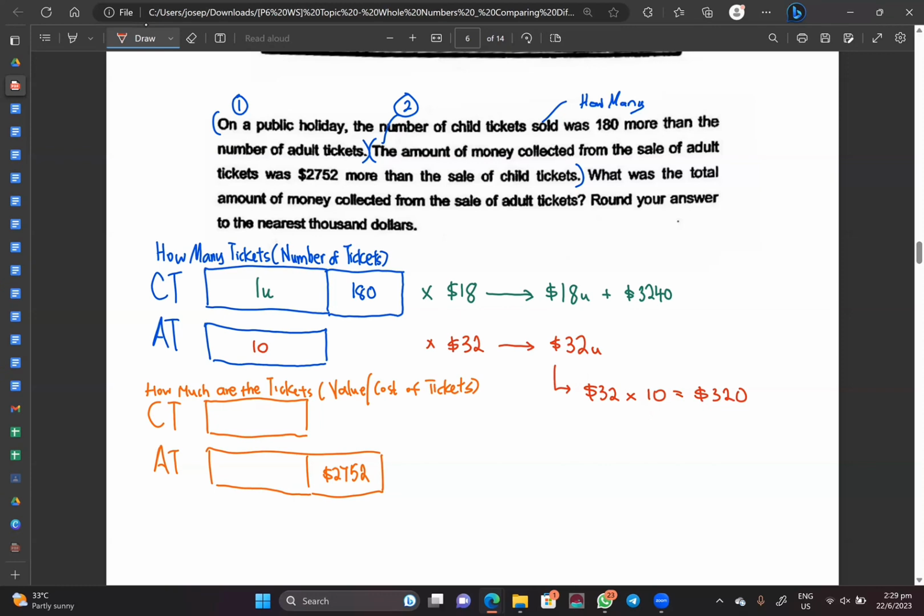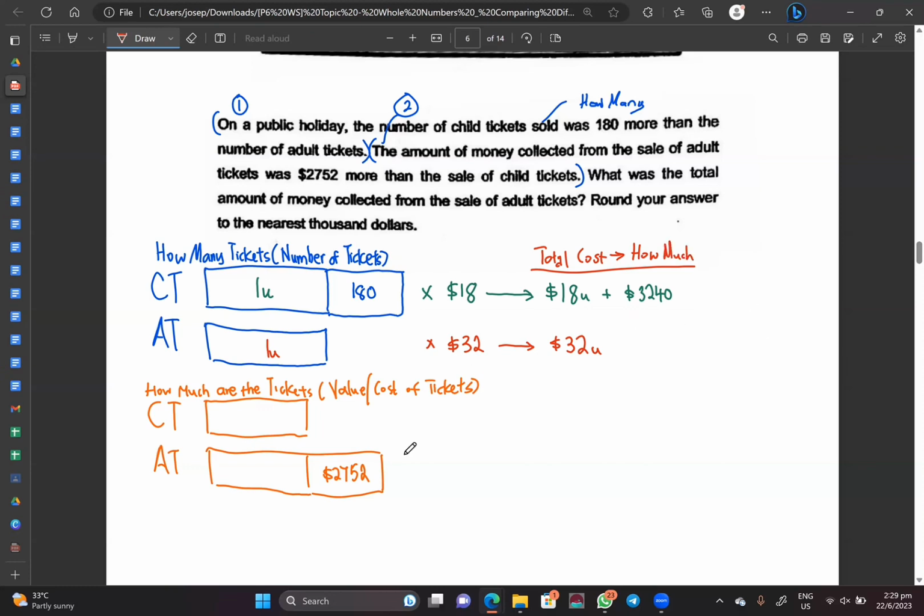That means you pay the cashier. True? But no lah, the question is not that straightforward. They don't give you that 10. Make sense? They give you 1 unit instead. So you just do the same thing, still go and times. The process, how you do it, is still the same. You still go and do 32 times 1 unit, you get $32 unit, correct? Okay, now, so we know that this is my total cost. All right, and this is also called my how much.